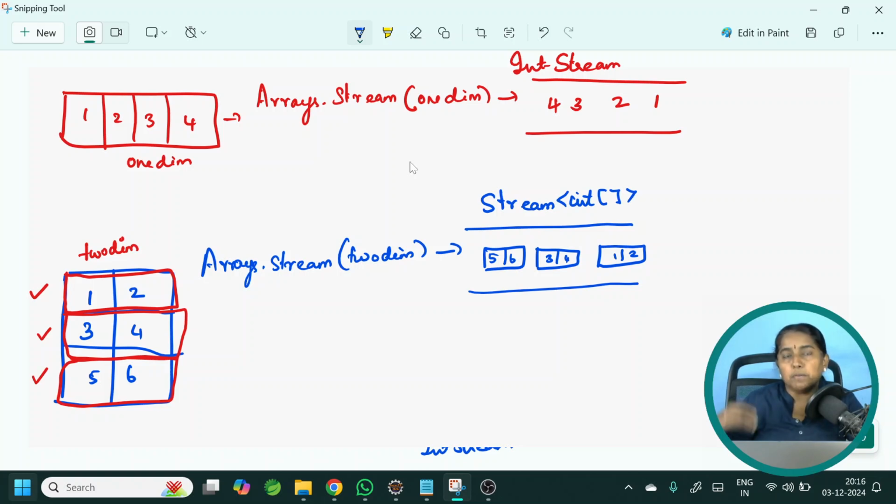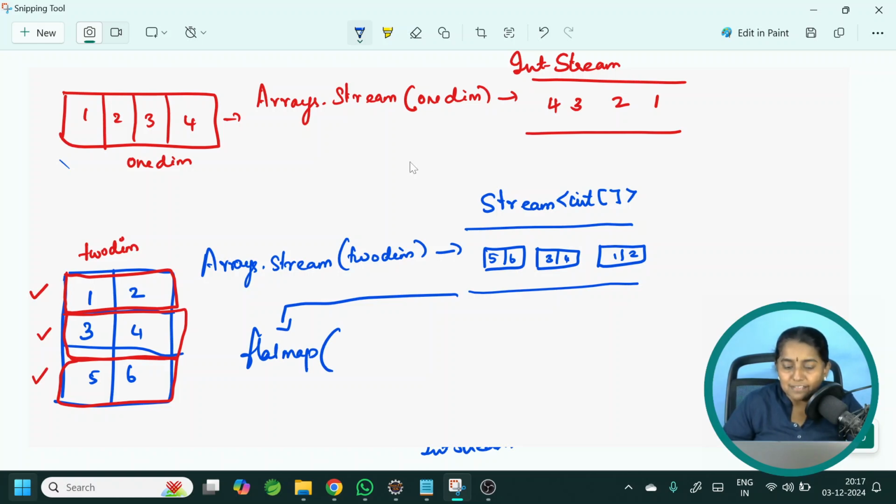Now, can I perform intermediate or terminal operation on this? You cannot. So, for that, you need to convert it into a stream of individual values. To perform that operation, we are going to use flat map. Flat map is used for flattening the array into individual values. So, on this, let us call flat map. Flat map takes function as parameter.